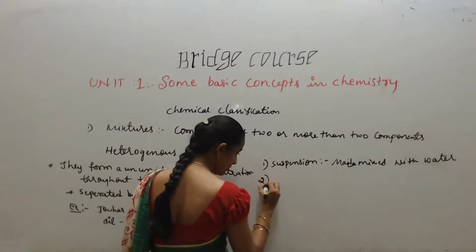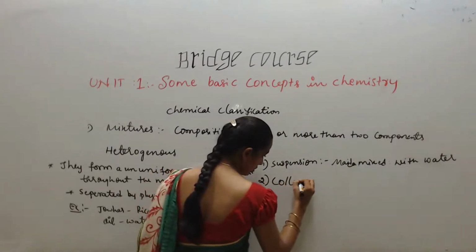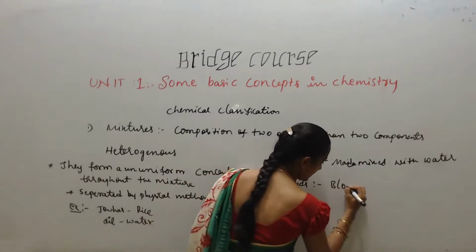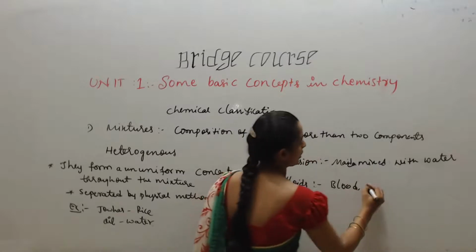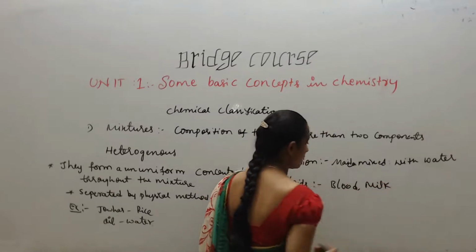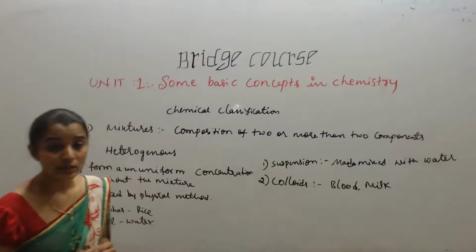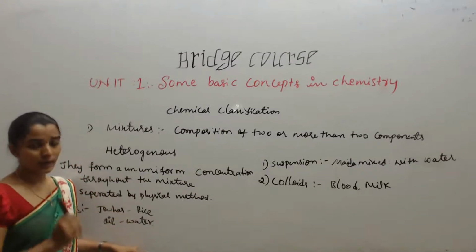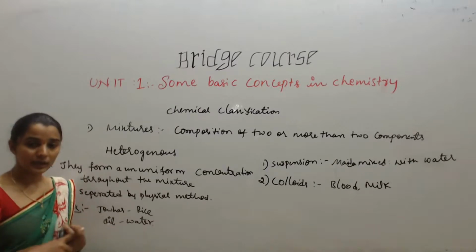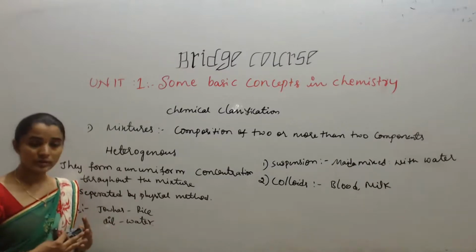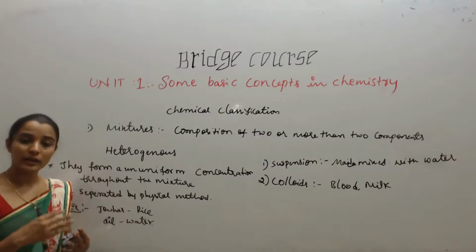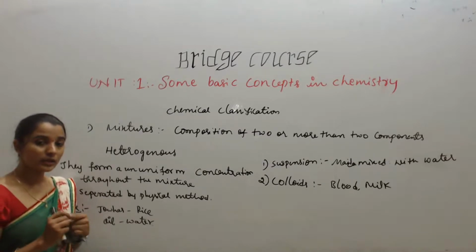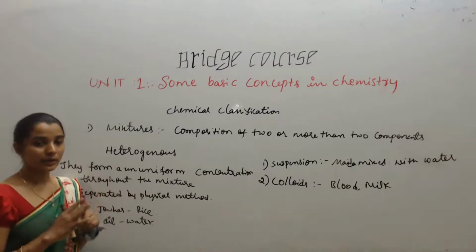So second one is colloids. So what are colloids? For this, students, examples are blood and also milk. You know, in milk, so many vitamins are there, and also protein is there, everything is there, and in blood also, so many metals are there, glucose is there, water is there, it can carry oxygen also. But if we see the blood, we will understand only a drop of blood.